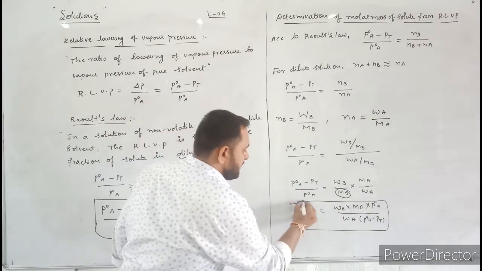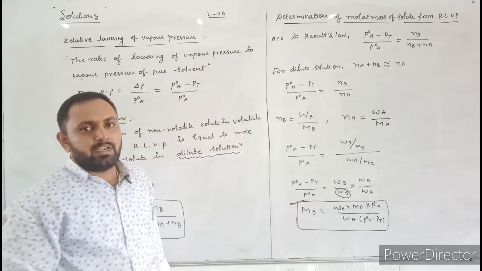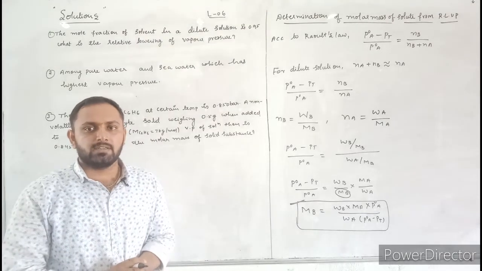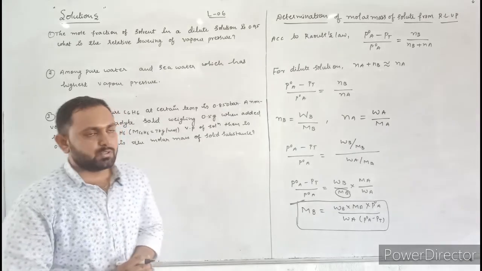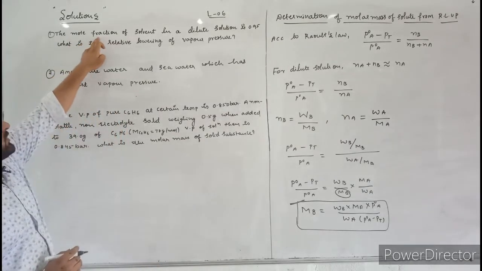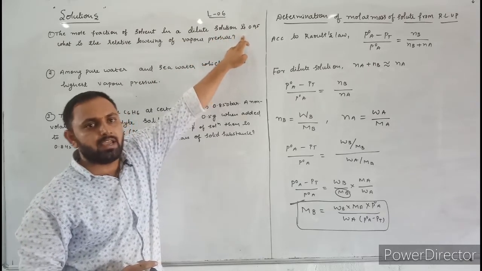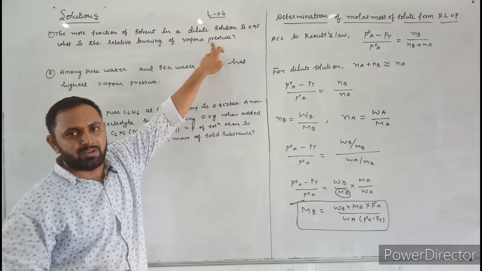This formula is very important. Definitely we will get one numerical from colligative properties. Next, let us solve some numericals on the basis of relative lowering of vapor pressure. Here the first question: the mole fraction of solvent in a dilute solution is 0.95. Then what is the relative lowering of vapor pressure?